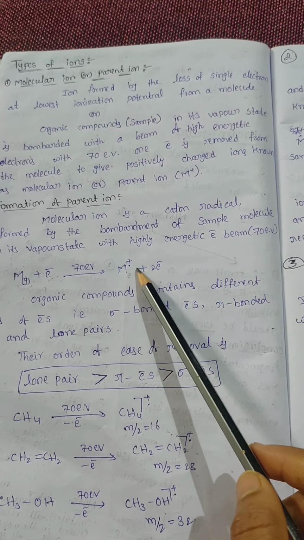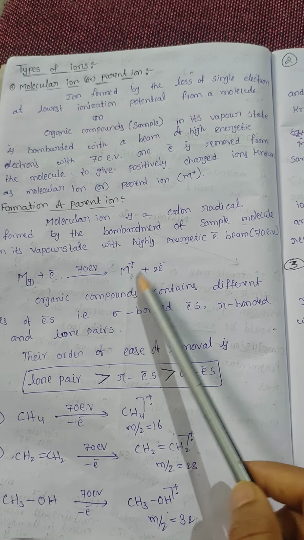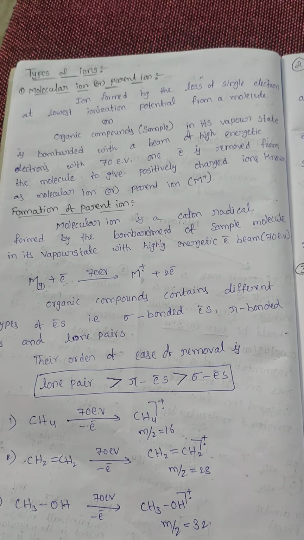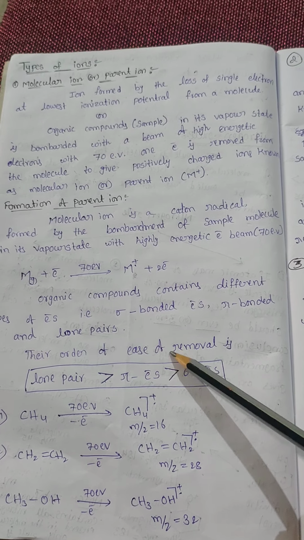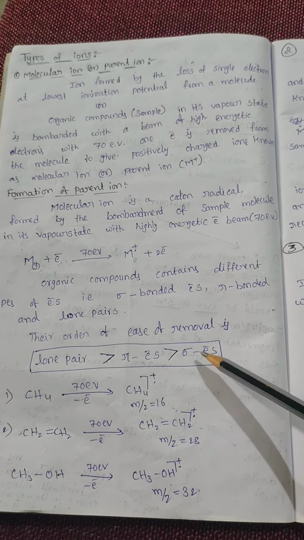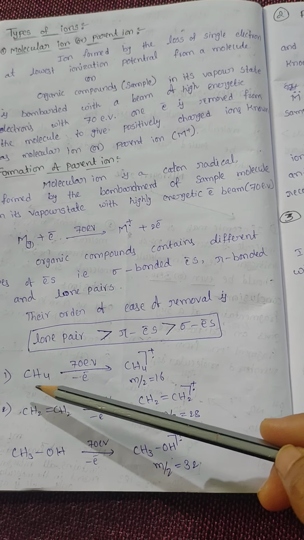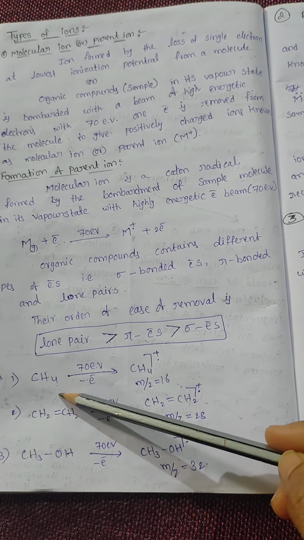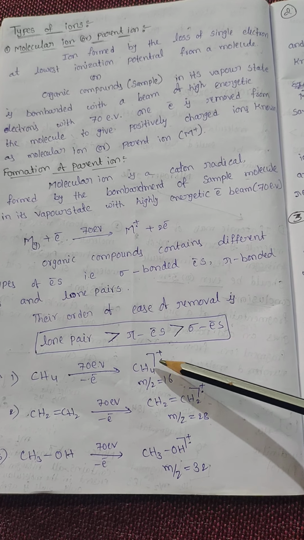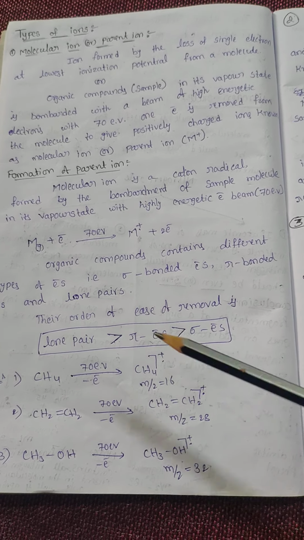Here we have a number of organic compounds. Some organic compounds have sigma bonds, pi bonds, lone pairs, etc. Their order of ease of removal is lone pair greater than pi electrons greater than sigma electrons. We see the examples. Methane: after bombardment, you get the methane cation free radical whose mass is 16.